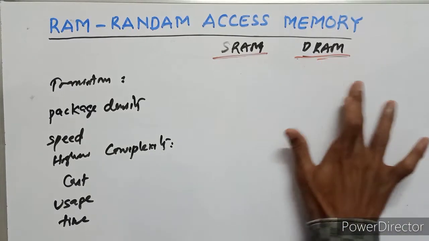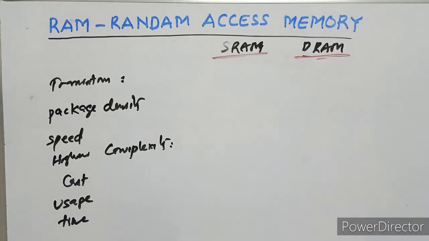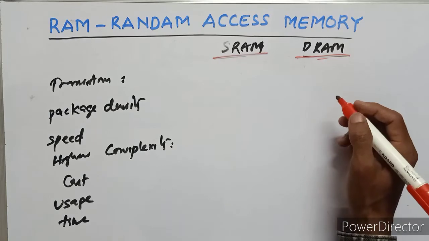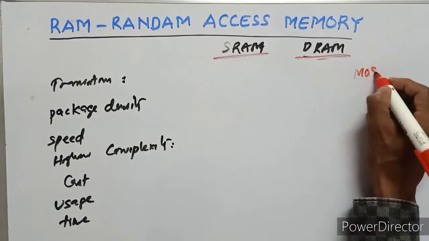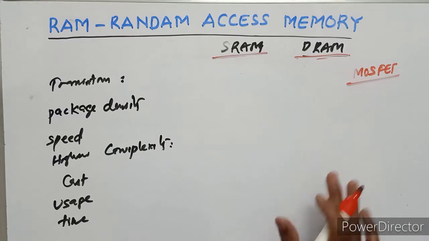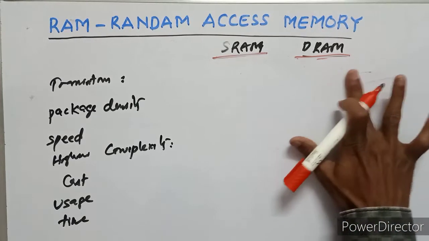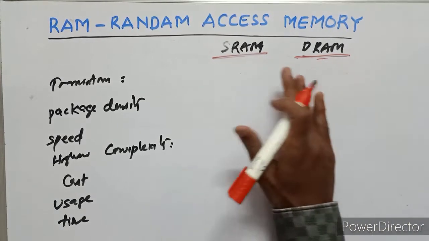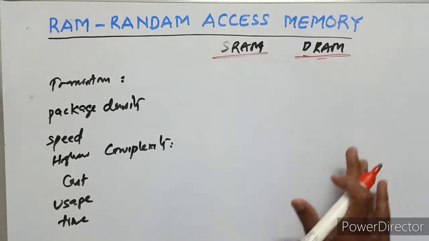The transistors used in the dynamic RAM are MOSFET transistors. So compare the SRAM and dynamic RAM.